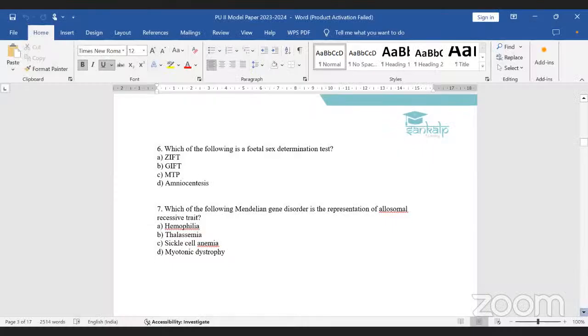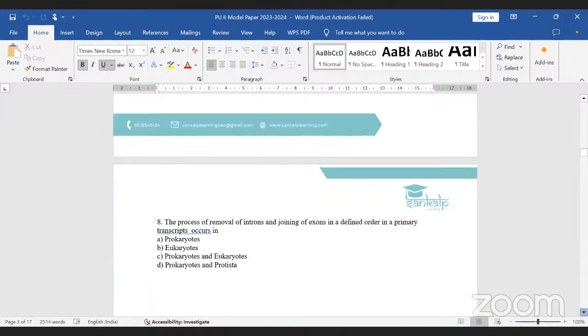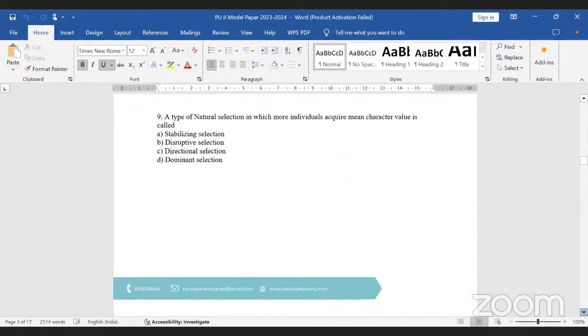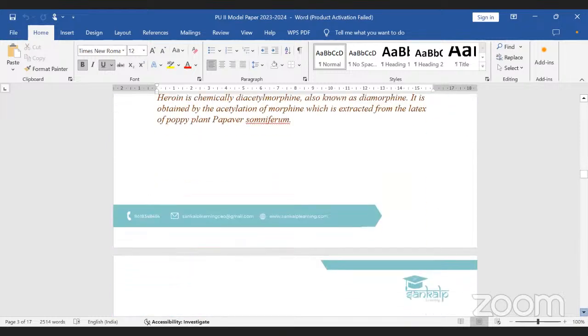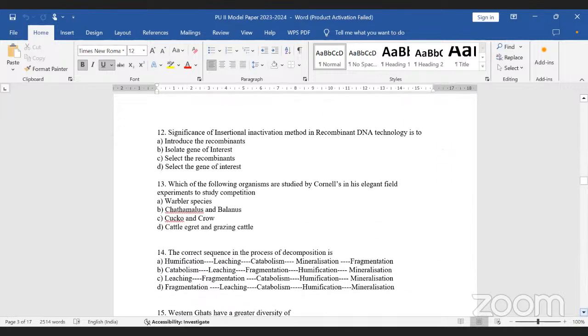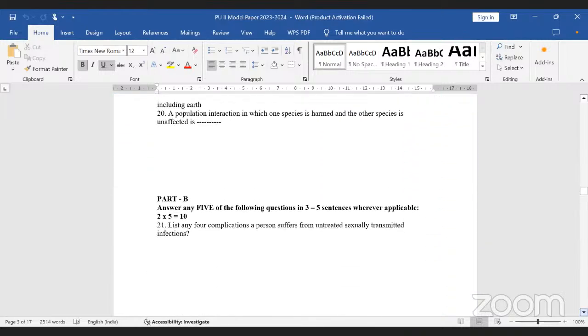In the last session, we completed the multiple choice questions as well as the fill in the blank questions of the model question paper released by the PU board. So today we are going to discuss 2 marks, 3 marks, 4 marks and 5 marks questions. As I said in the last session, please be interactive. Please refer to your notes and textbooks to answer the questions. If the session is interactive, it will go smoothly. It should not become as if I am reading the question and I am only answering the question.